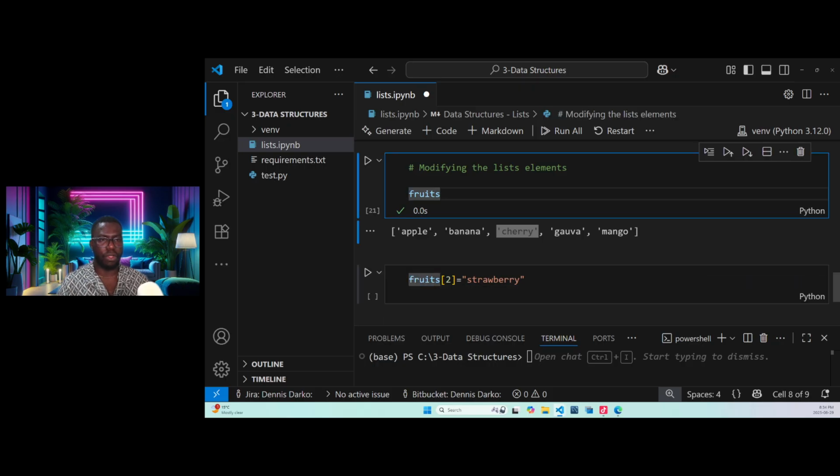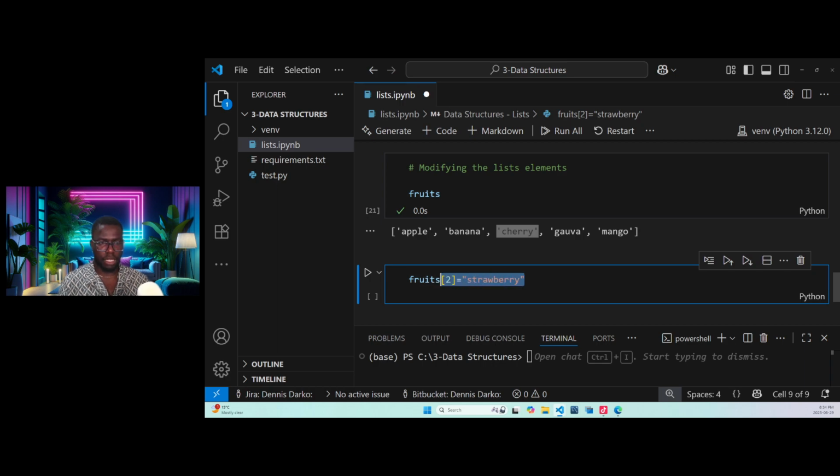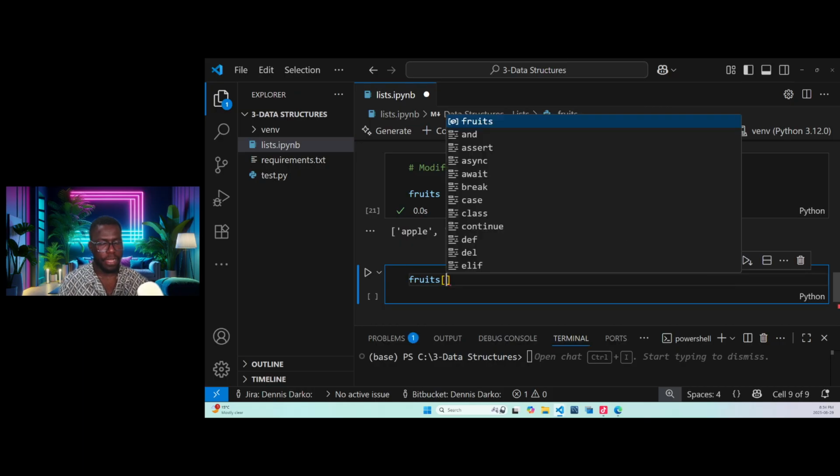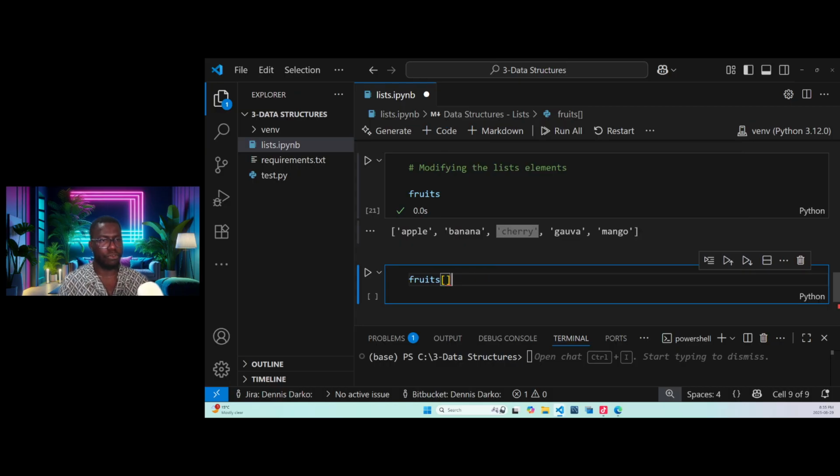Fruit is a list, so I just have to bring the open and close square bracket, and inside it I bring the index of cherry, which is 0, 1, 2.